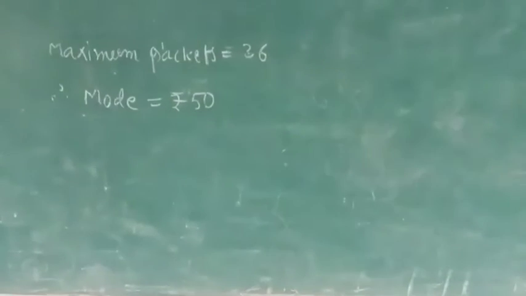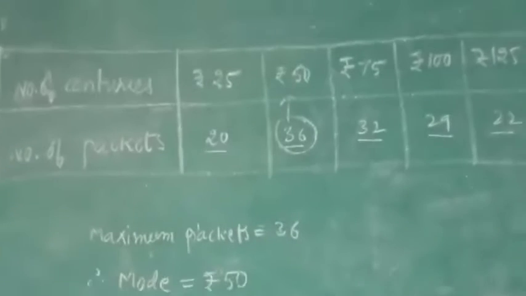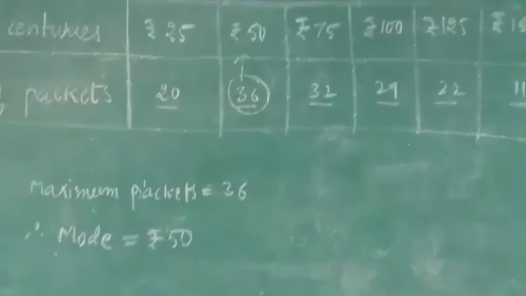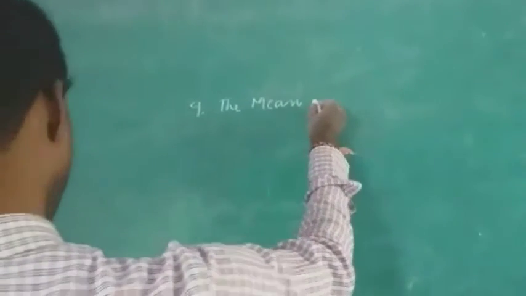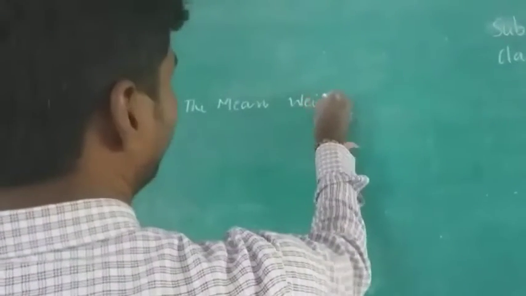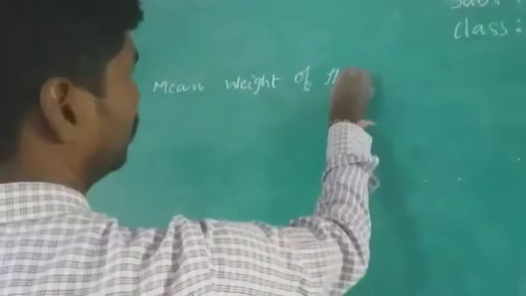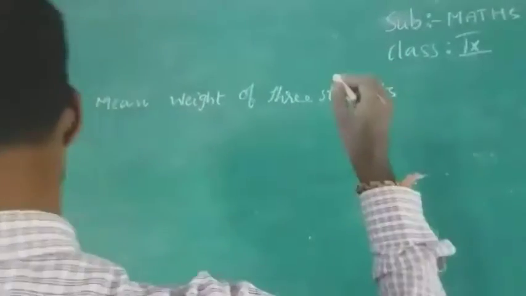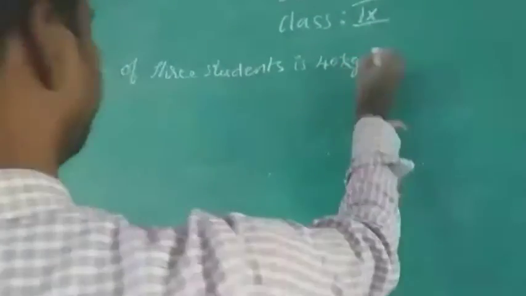Is it clear? I explained mean, median, mode. The next problem I am going to explain is the 9th problem. The mean weight of 3 students is 40 kgs.